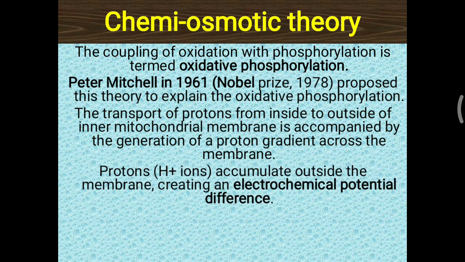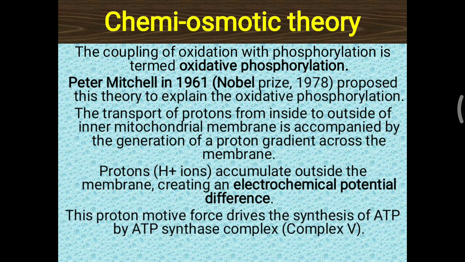Protons accumulate outside the inner membrane, creating an electrochemical potential difference in the intermembrane space of the mitochondria. This proton motive force drives the synthesis of ATP by the ATP synthase complex, which is considered complex 5 of the electron transport chain. Up to now, we have seen total 4 complexes, 1, 2, 3 and 4, but ATP synthase is now considered complex 5.